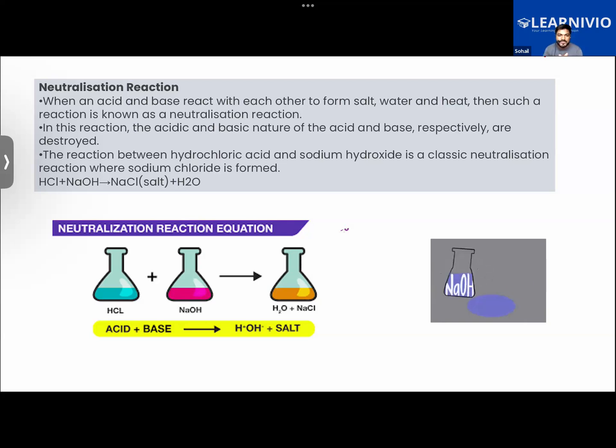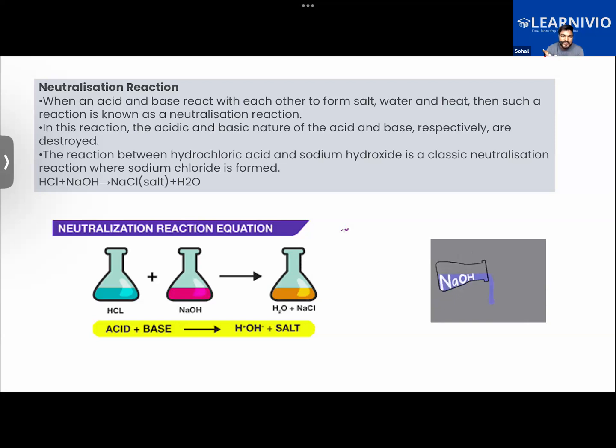Thus we can say that if the solution of a substance in water does not change the color of either the blue litmus paper or the red litmus paper, it will be a neutral substance, isn't it? Yes, sir.